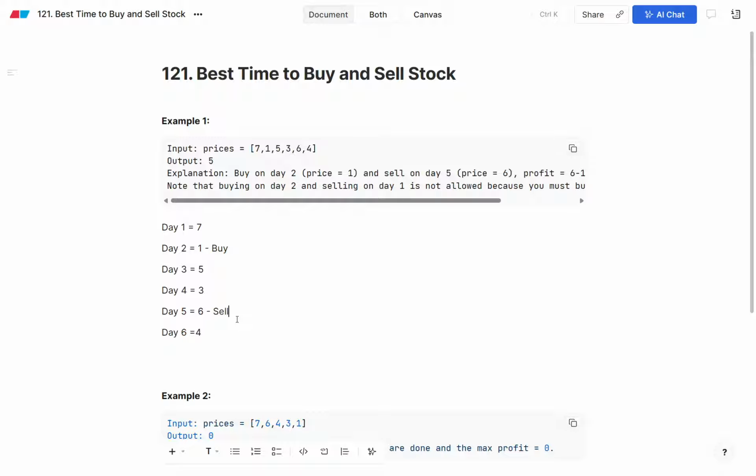The question says best time to buy and sell the stock. So you will be able to buy the stock, then only you will be selling the stock at the maximum profit. So what we will be doing is checking the price of each and every day, and we will find the minimum price. We will be taking the greedy approach here, that we will firstly take the minimum price, and keep iterating and comparing. Suppose this is 1, right, and after 1 there is no price which is less than 1.